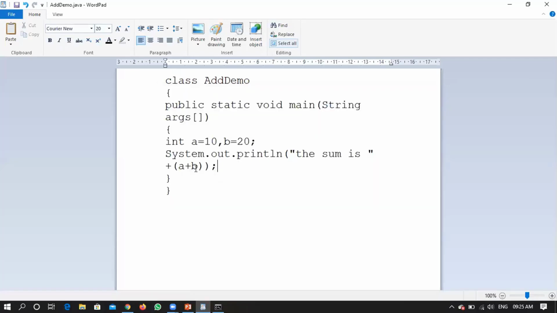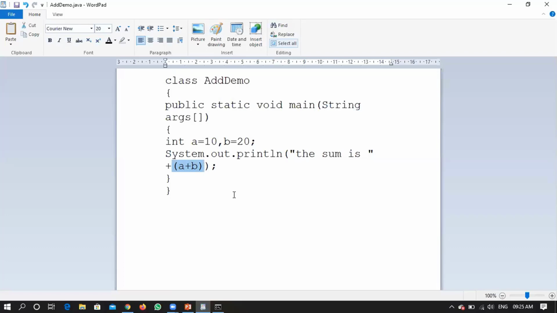I have not done anything extra. If I was writing just a plus b, it was thinking that you were just trying to attach some information, right? Later I realized that my intention is not to just attach some values, but to evaluate them and attach. So as my first intention is to evaluate, I have written those things in this particular bracket.